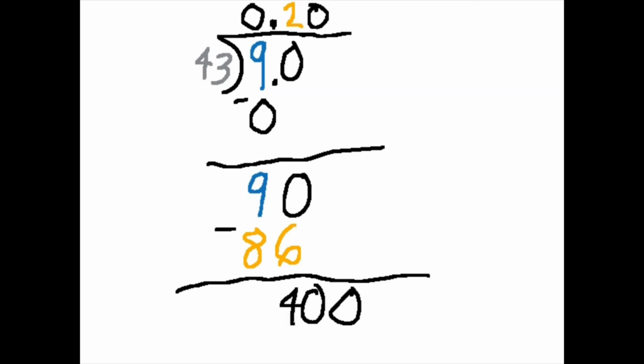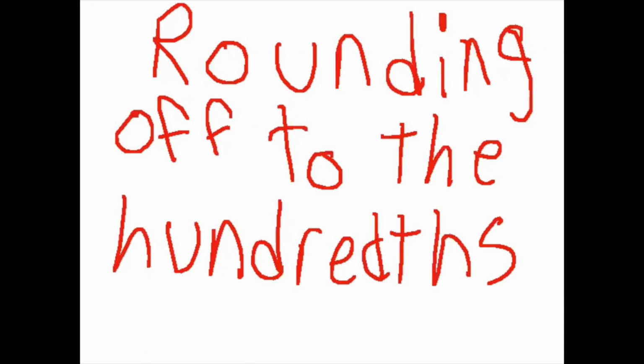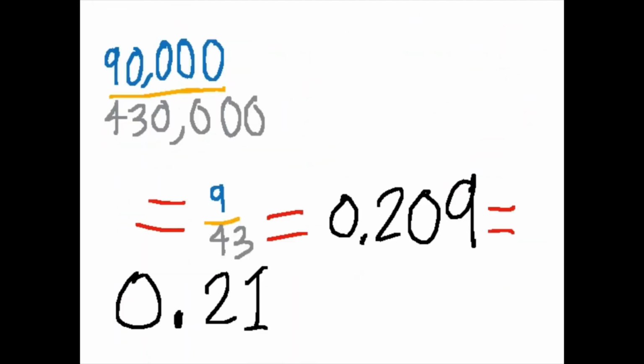Let's borrow another 0. There are 9 43s in 400 and 9 times 43 is 387. So 400 minus 387 is equal to 13. Let's stop here. So 9 over 43 is 0.209 in 3 decimal places. Rounding it off to the nearest hundredth is 0.21.